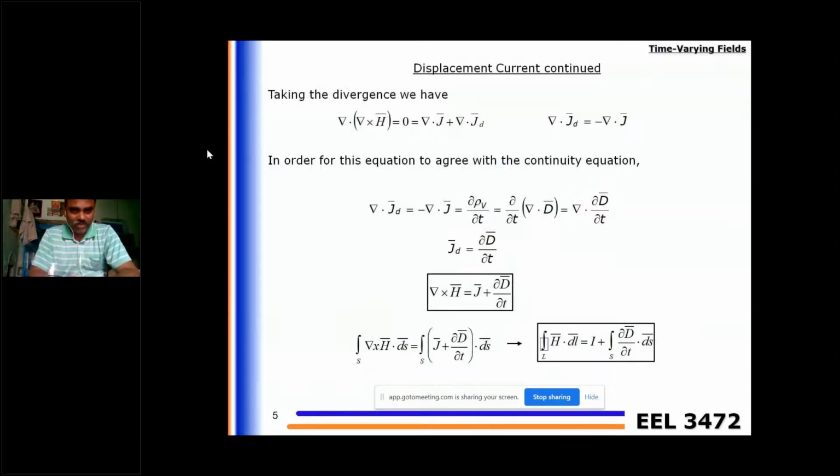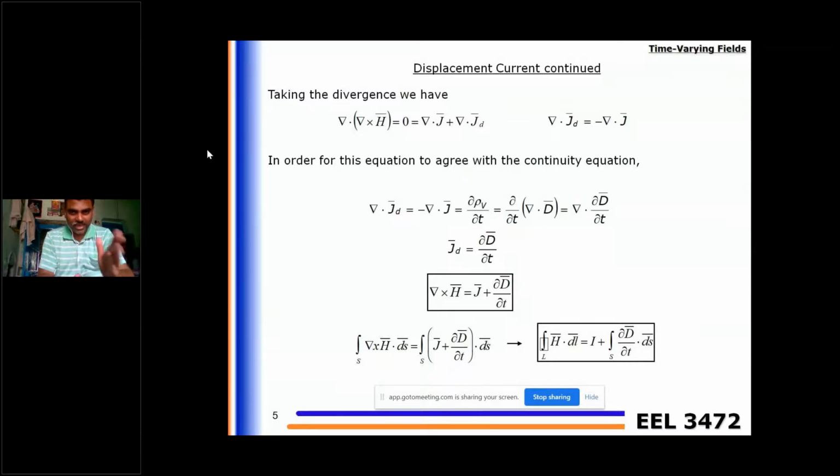And we can derive the formula for JD also, which is dou D by dou t. Here is the derivation. Del cross H is J plus JD, so del dot J plus del dot JD is 0. According to this equation, del dot J is equal to minus del dot JD, or del dot JD is equal to minus del dot J. And from the continuity equation, we know del dot J is minus dou rho V by dou t, so minus del dot J is dou rho V by dou t.